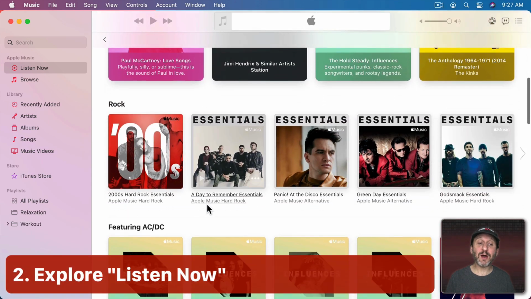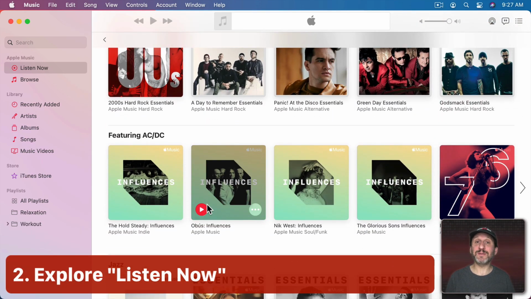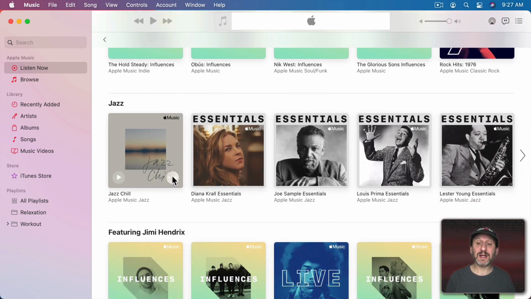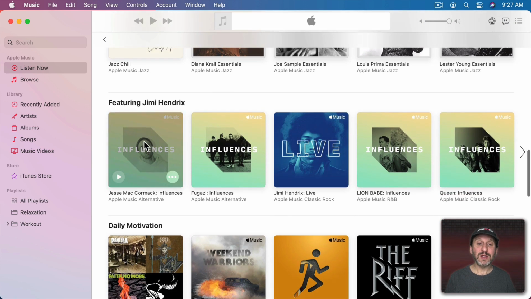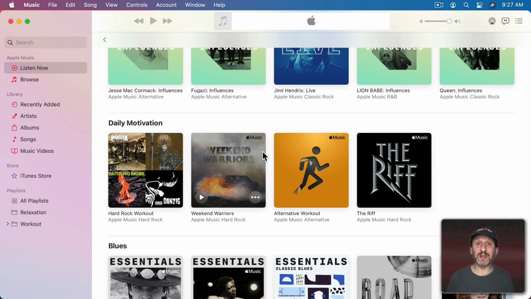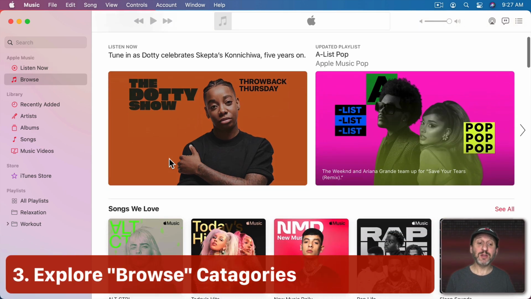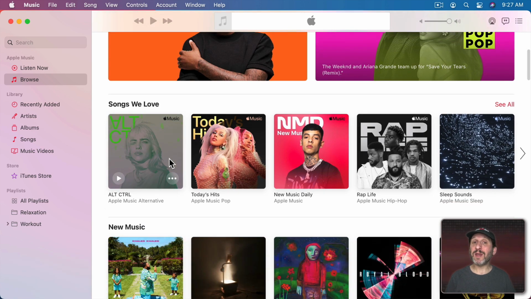But you can use the Listen Now and Browse sections to get other ideas for things you want to listen to. And it's really useful if you select something and then give it a try and then love or dislike something in there. By selecting the things that you think you'd be interested in and ignoring the ones that you're not, you're also telling Apple Music what you might like to see here in the future. And don't look past the Browse section either. There are more categories in here that while not as tuned to you specifically, they show you a lot of what's new.